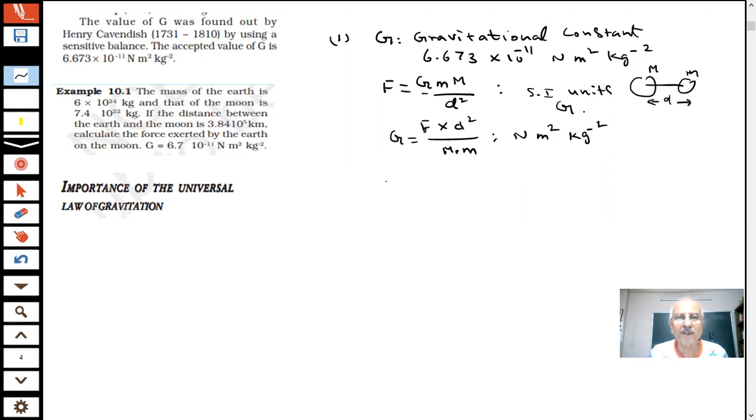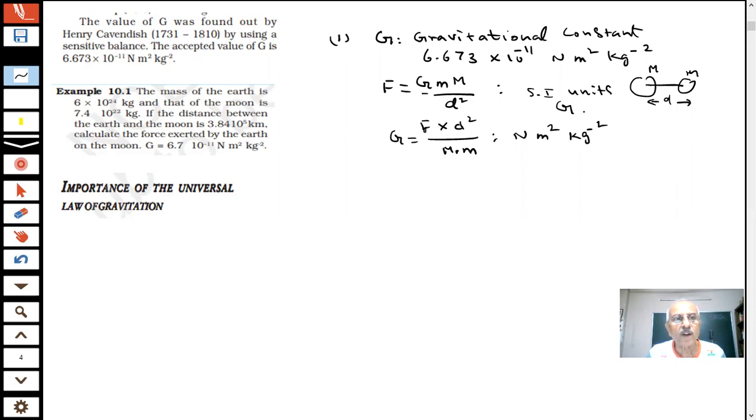What is the important point here, students? We can apply this formula for the calculation of the gravitational force which will exist between any two objects. There is a gravitational force between any two objects which have masses, and that calculation can be done by putting the value of G, the masses and the distance between the two. As the distance increases, the gravitational force will decrease by a factor of 1 by d square. This is the formula which we have derived.